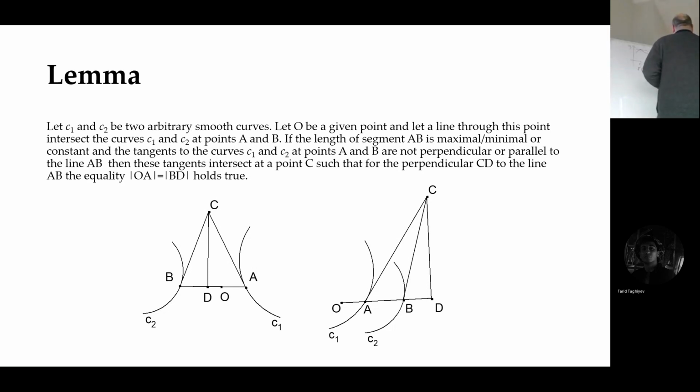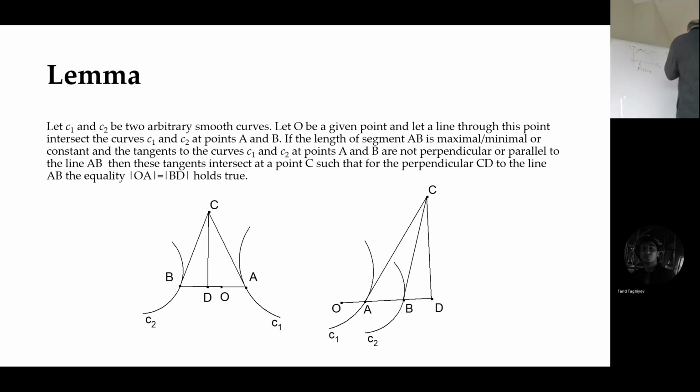What if there are two curves? When do we say this distance is maximal or minimal? This is f, this is g. The derivative of the difference is zero: f prime of x minus g prime of x should be 0.